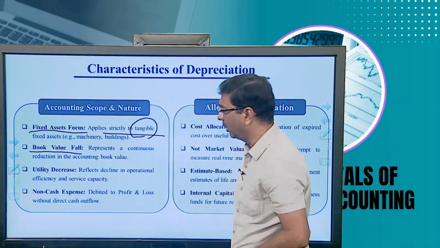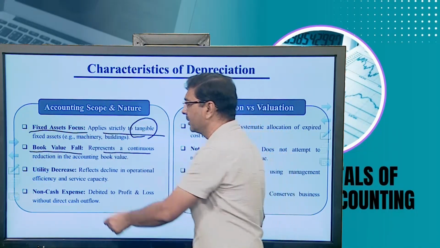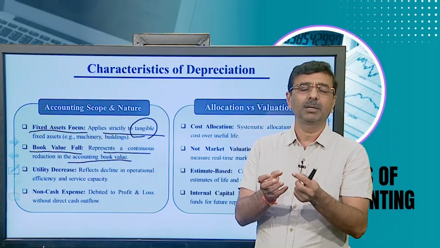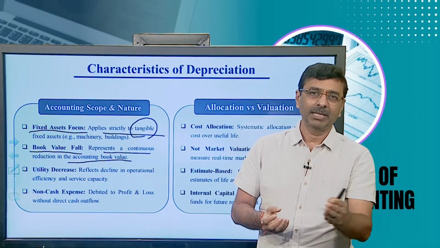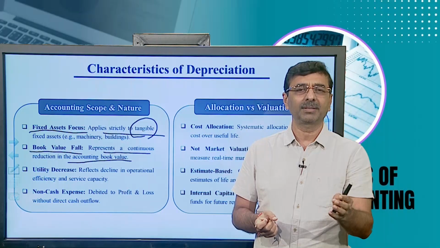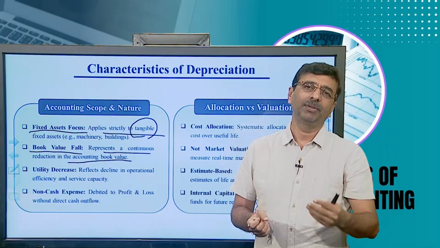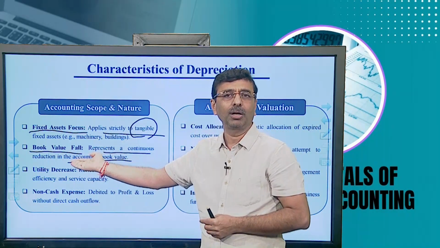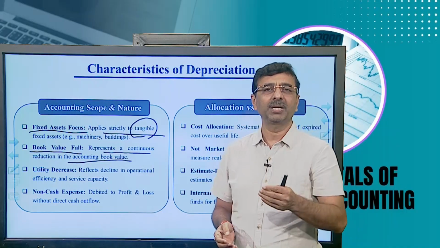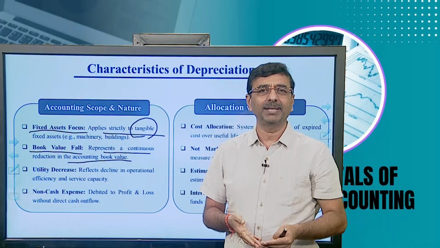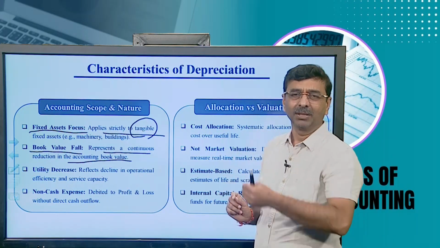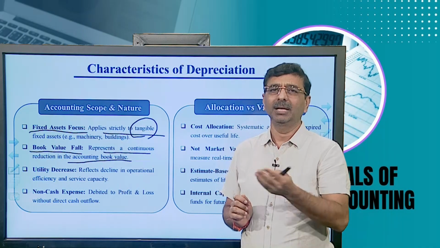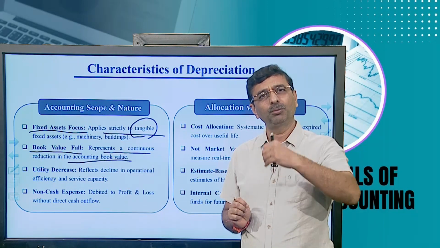Book value fall. It represents a continuous reduction in the accounting book value. Why is it a continuous reduction in the accounting book value? Because every year the usage of the asset is deducted from the cost price of the fixed asset, and the amount of value deducted is considered depreciation, and that is why the book value is always falling. Suppose you purchase in the year 2026 an asset of rupees 5 lakh, then in the first year you have to charge depreciation as on 31st March 26, and the amount of depreciation is deducted, so the book value is reduced.